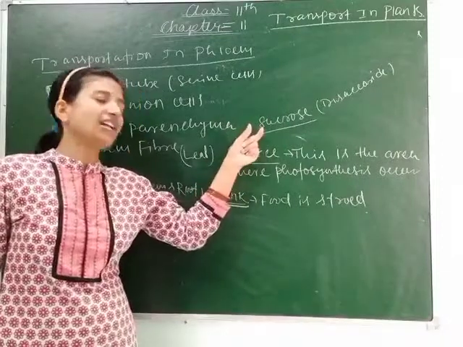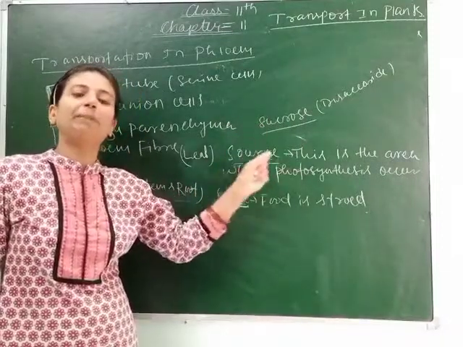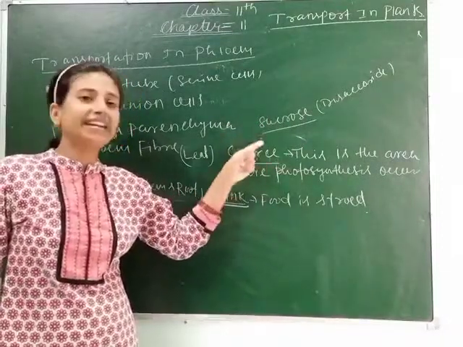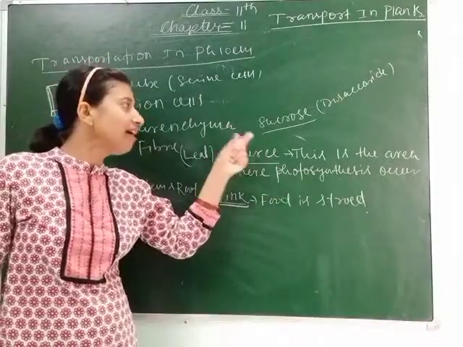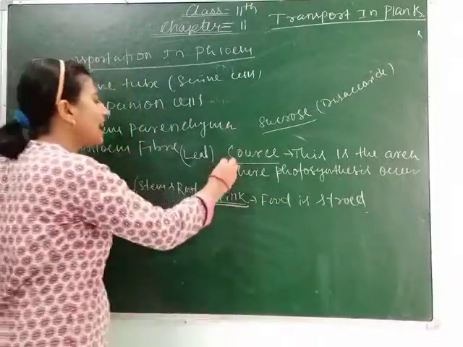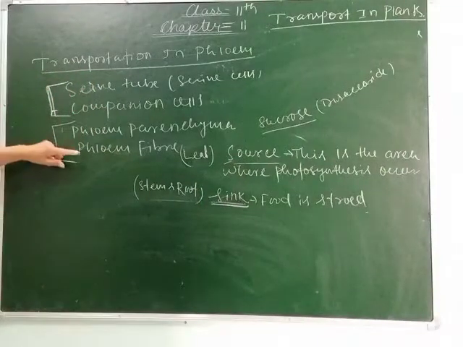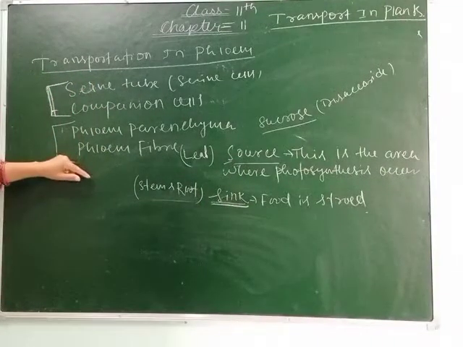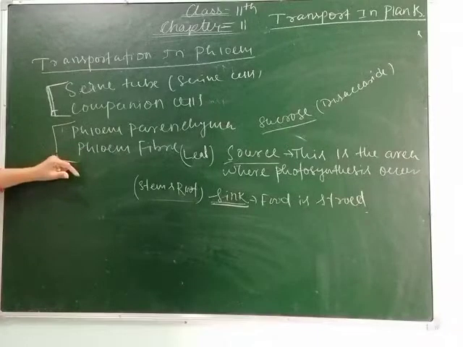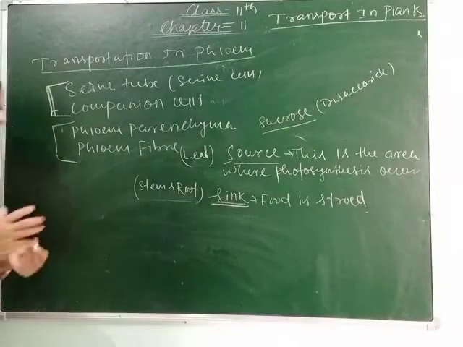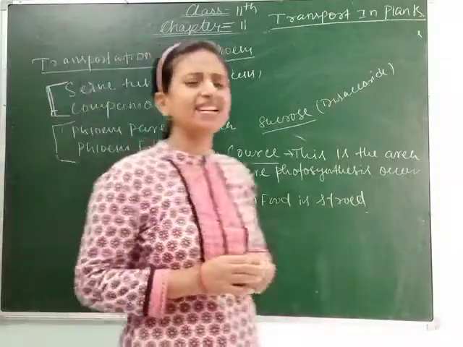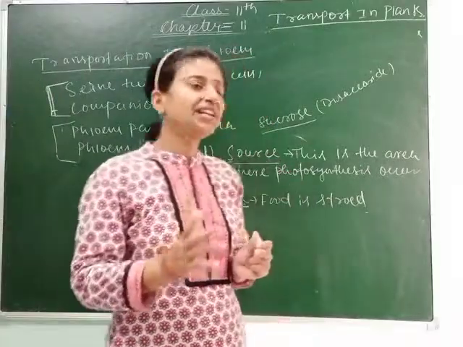And where is it transported? It is transported to different parts of the plant which need energy or which need food. So I think you understand what is source and what is sink and how you will differentiate between source and sink. There is a relation between source and sink, means they are interdependent.